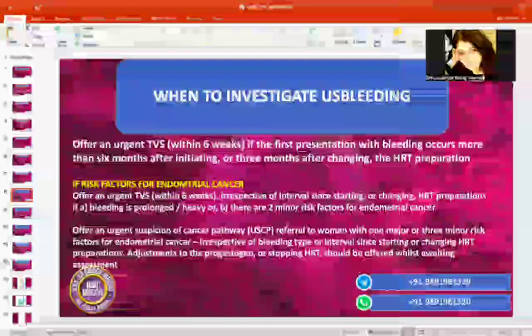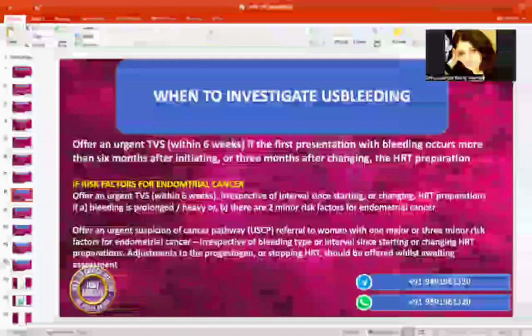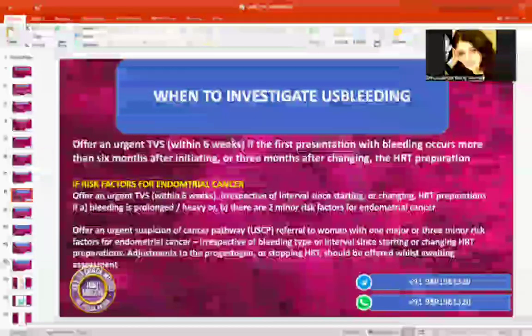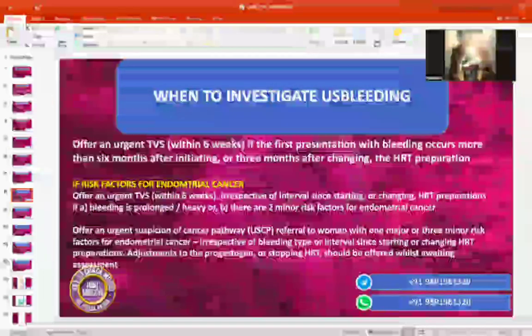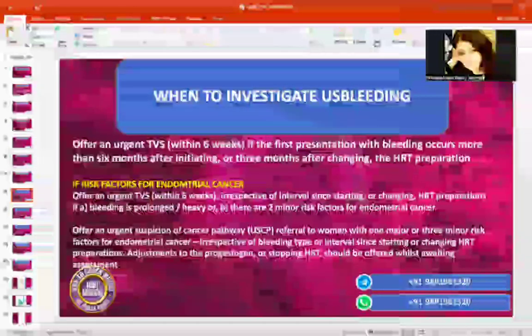After starting hormonal replacement therapy, if any woman notices any kind of vaginal bleeding, spotting, or heavy bleeding, we call it unscheduled bleeding post HRT. There could be many reasons for this. It can be a concern, or it can be a normal one. We take certain points into account to decide that.